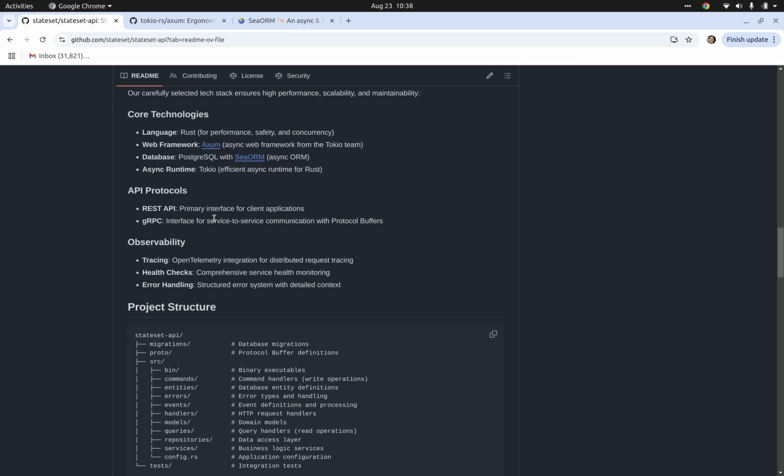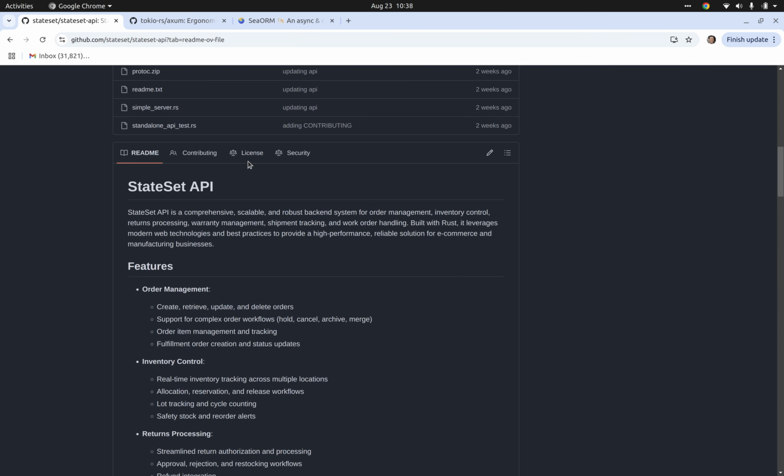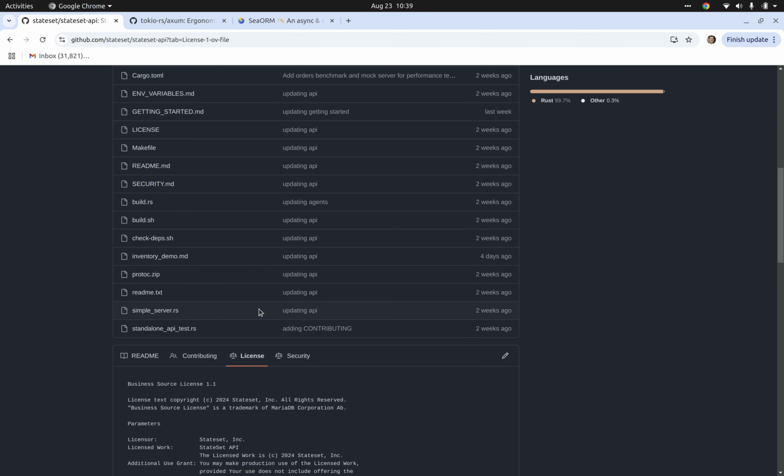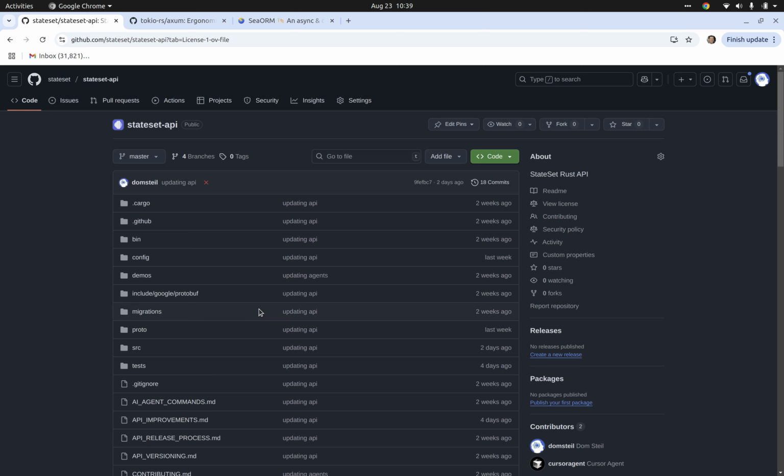I think this goes beyond just e-commerce as well, and we're building this out as an open source business source license technology. We welcome contributors, welcome any feedback on the API. It's kind of the next iteration of what we've been building.